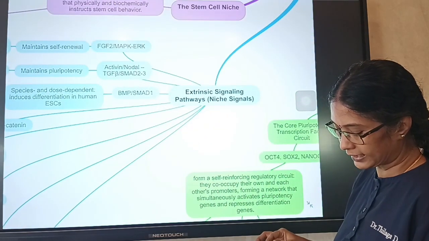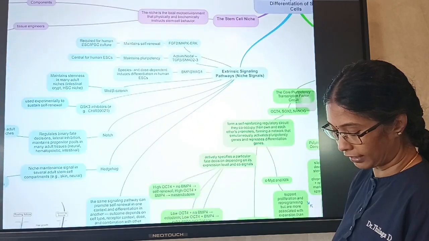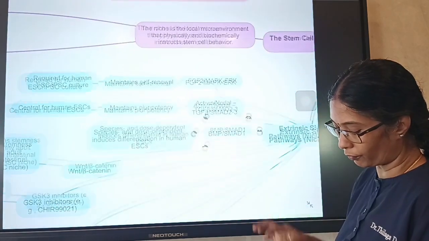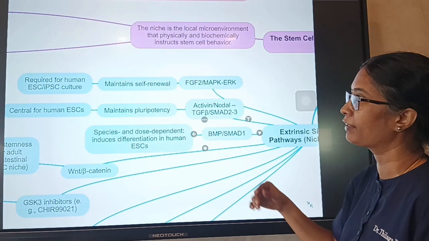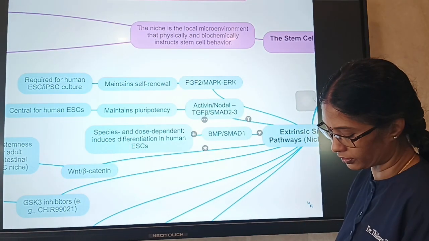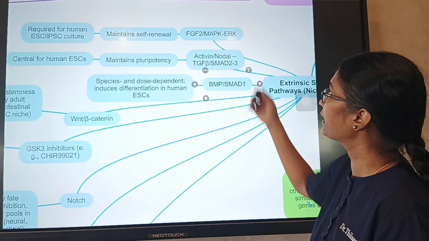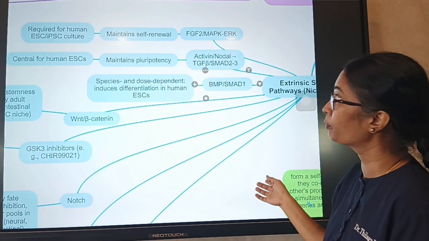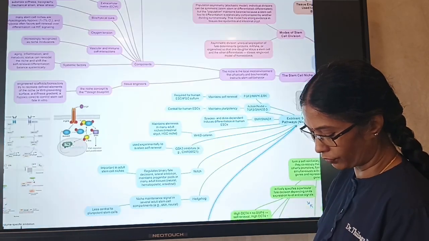Now we'll see the extrinsic signaling pathways, which are the niche signals present for self-renewal or differentiation. We have already seen the FGF2 MAP/ERK pathway, which maintains self-renewal and is required for human embryonic stem cells or iPSC culture. And activin or nodal, which is the TGF-beta SMAD2/3 pathway, maintains the pluripotency and is central for human embryonic stem cells.